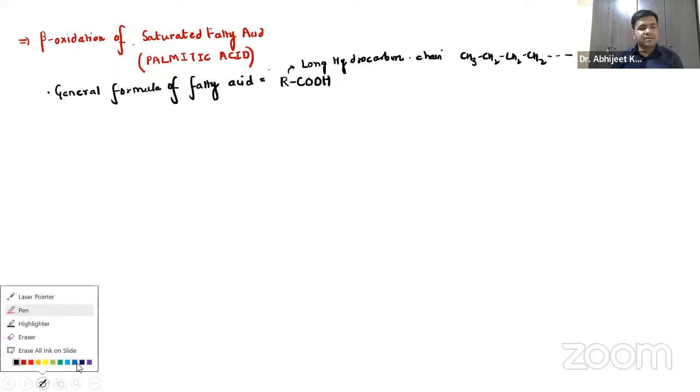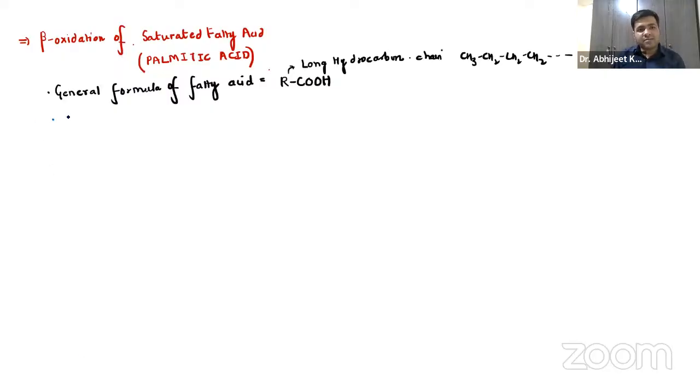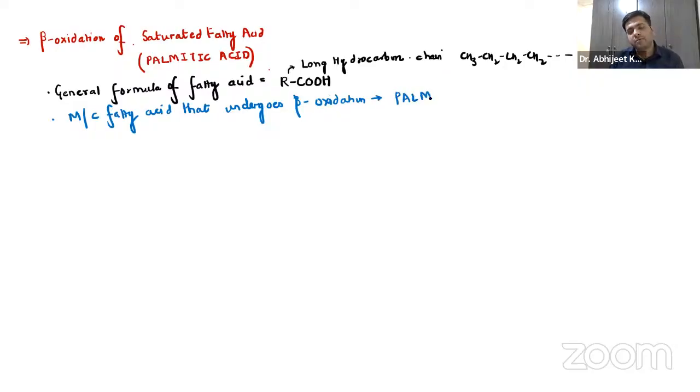Two questions that are important over here. One, the most common fatty acid that undergoes beta oxidation is nothing but the palmitic acid.